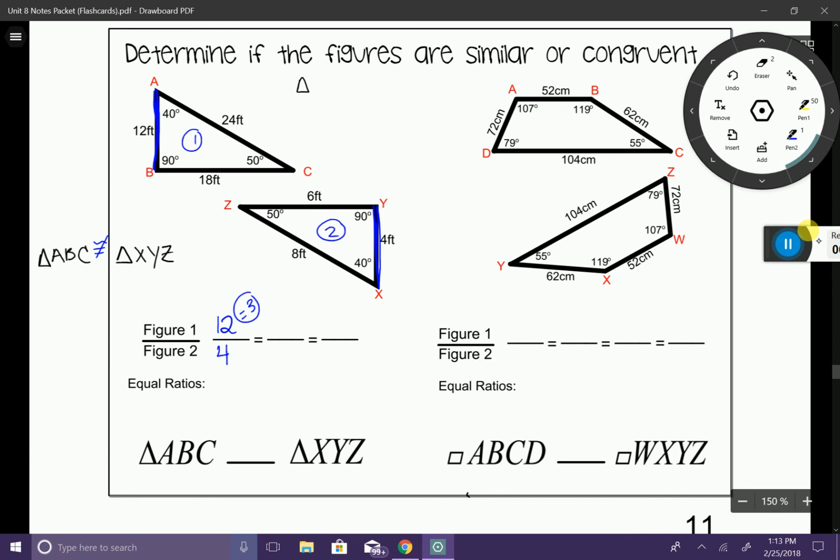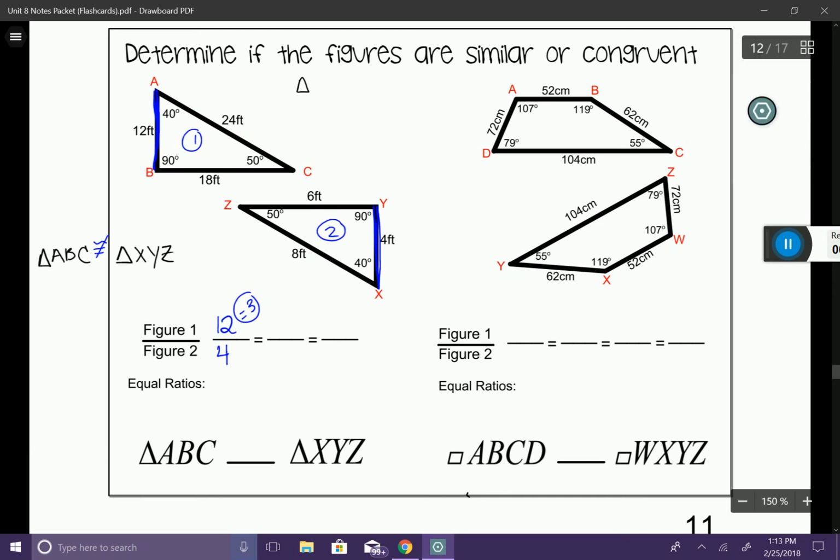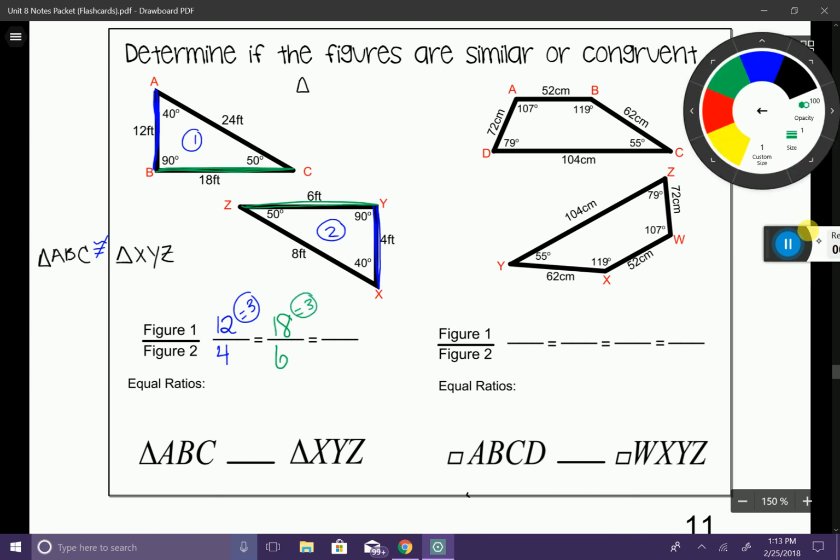All right, I'm going to go ahead and change my color here. Let's go ahead and do the long side, the long leg here. 18 and 6. So 18 on figure 1 and 6 on figure 2. And if I simplify those, that gives me 3 as well. So it's looking good so far. I'll choose one more color here. This long side here is called the hypotenuse of a triangle. And let's see, 24 and 8. 24 divided by 8 equals 3.